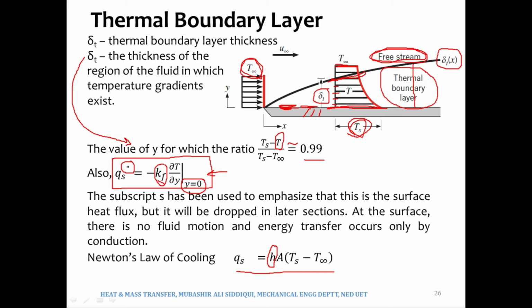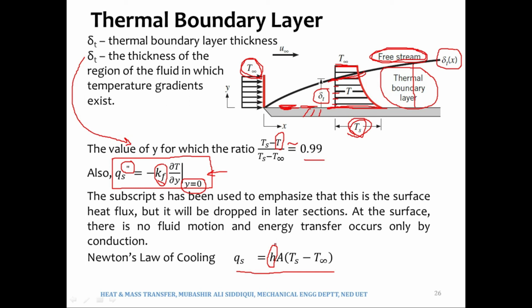h is what we call the convective heat transfer coefficient. Just like we had a k in the conduction expression, we have an h in the convection expression. However, k had the units of watt per meter Kelvin, but the units of h would be watt per meter square Kelvin, or watt per meter square degree Celsius, because Q would be in watts, area would go into the denominator of Q, so it would become watt per meter square, and then delta T in Kelvin or in Celsius will also be in the denominator of Q. So h would have units of watt per meter square degree Celsius or watt per meter square Kelvin.